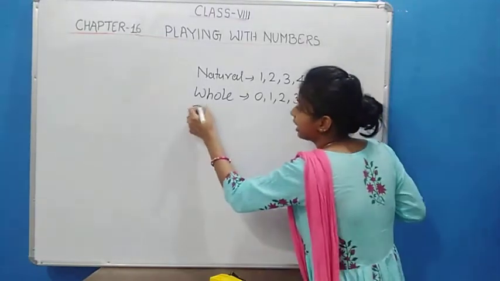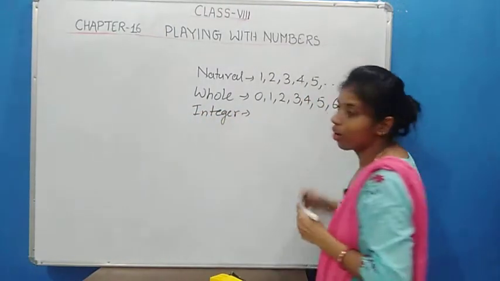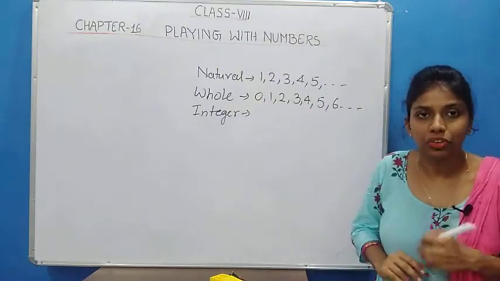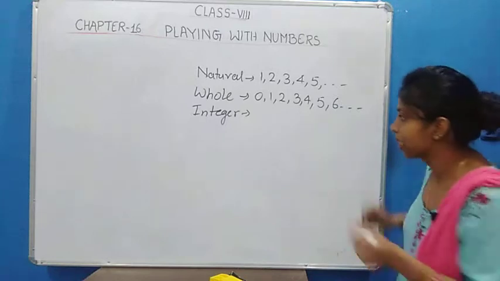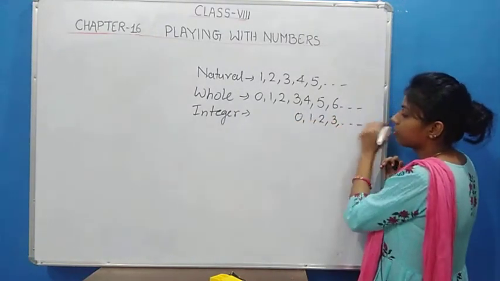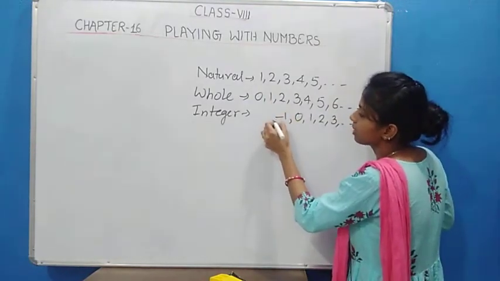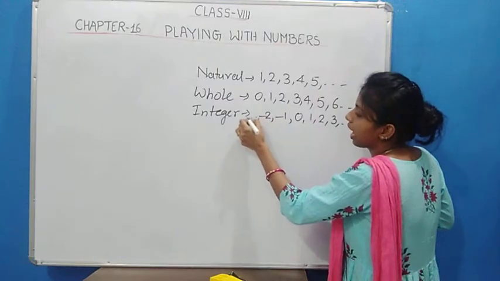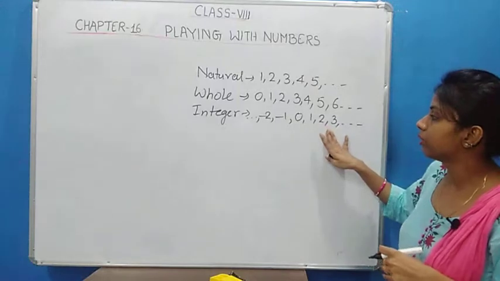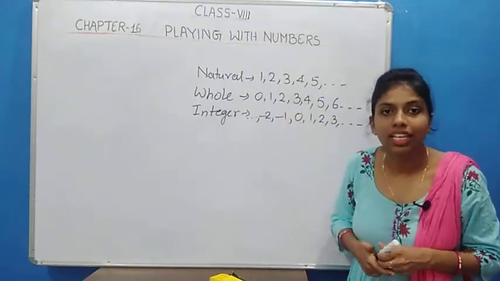It is the integer. Integers are the whole numbers together with the negatives of natural numbers. So 1, 2, 3 and so on, and then -1, -2, -3, -4. The positives and negatives of natural numbers, and 0, are called integers.